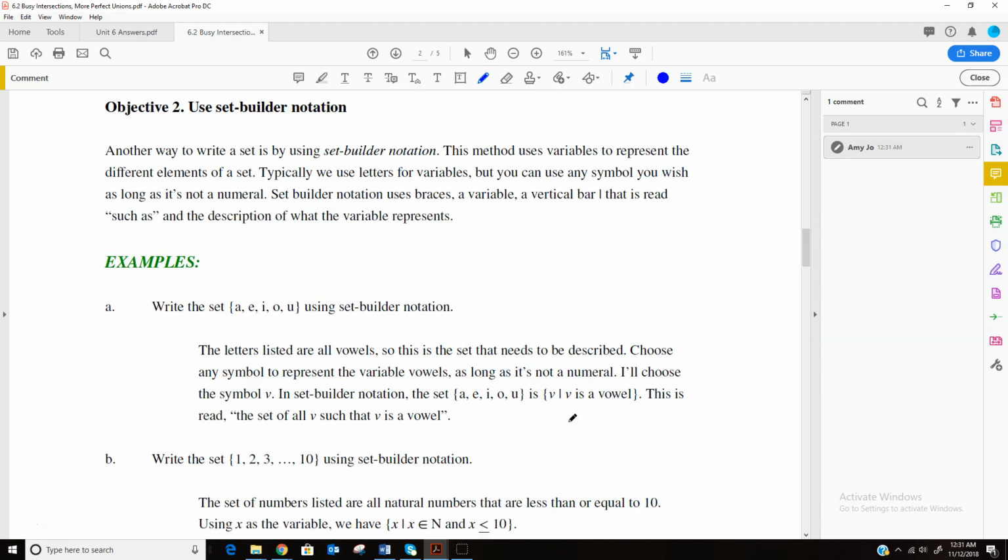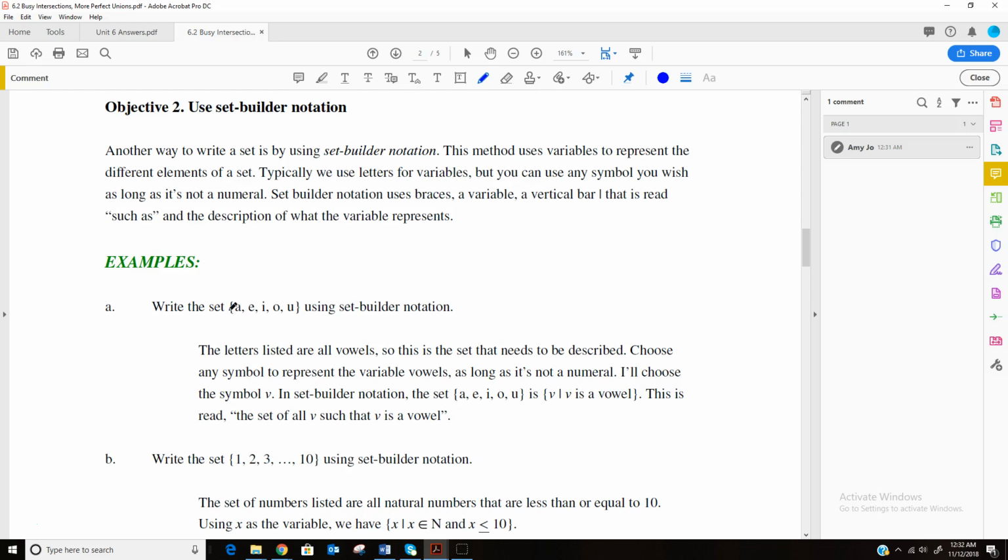So now we're going to use set builder notation. When we're using set builder notation, it uses variables to represent different elements of the set. So we can use whatever symbol we want, but we can't use a number as long as it's not a numeral.